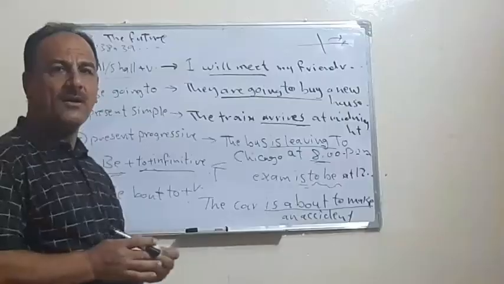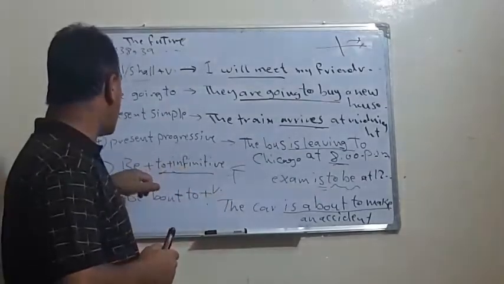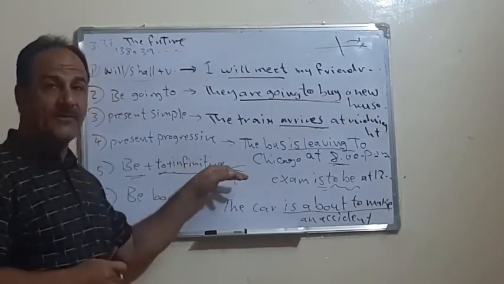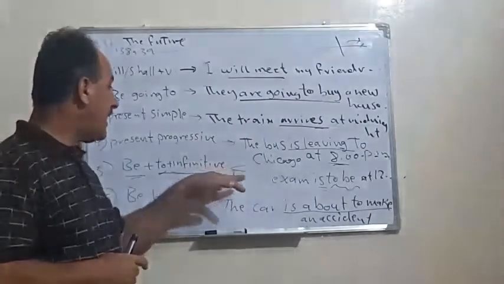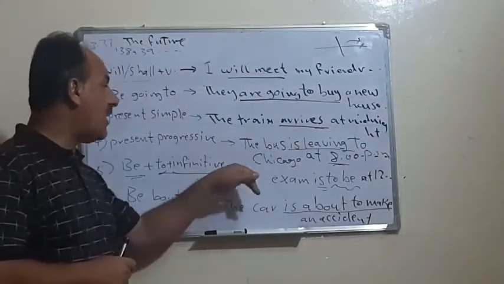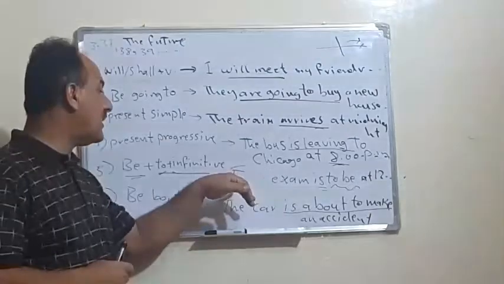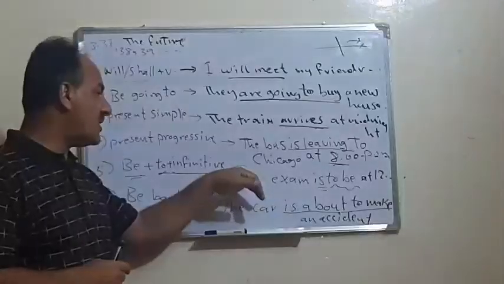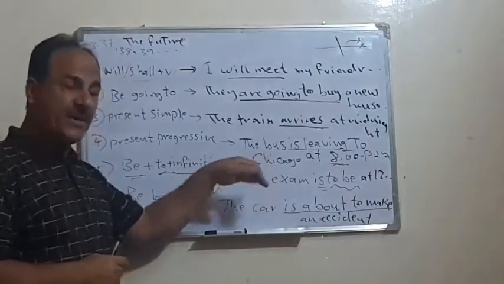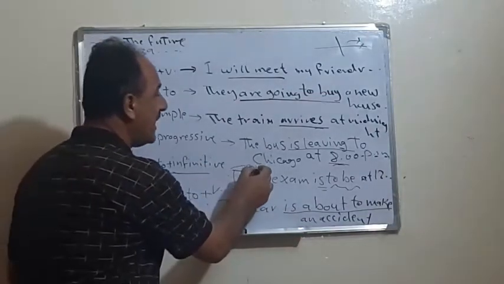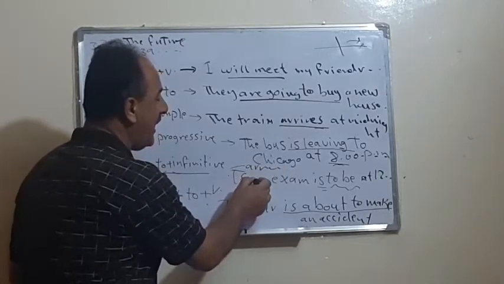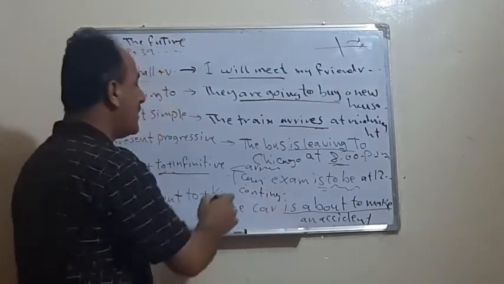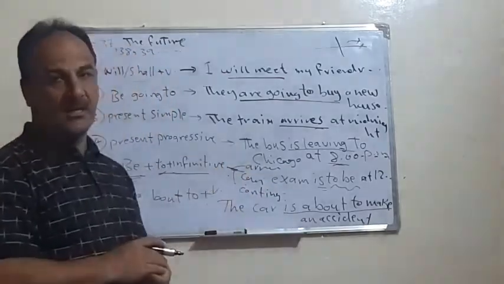So these are the cases. Just to remind you, this is number 5, be plus infinitive, and we have 3 cases according to the meaning. The first one we call the arrangement, the second one we call the command or order, and the third one we call contingent future. Contingent means conditional. So these are the 3 cases: the arrangement, the command, or the contingent future. I want you to check these cases.